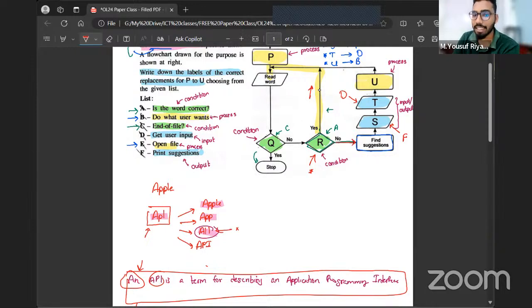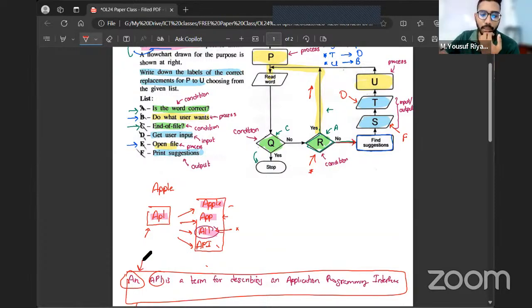And it will find suggestions. So now it will give suggestions. Okay, did you mean Apple, or did you mean app, or did you mean all, or did you mean API? It will give you suggestions. After it finds all the suggestions, it's going to print them for you. So a message will be printed: these are the suggestions for this word you had mentioned. Please select the correct word you actually meant. It will give you all the possible words that are almost matching, and it will ask you to choose one.